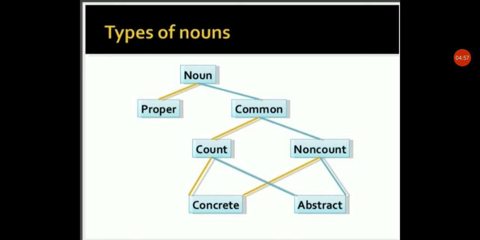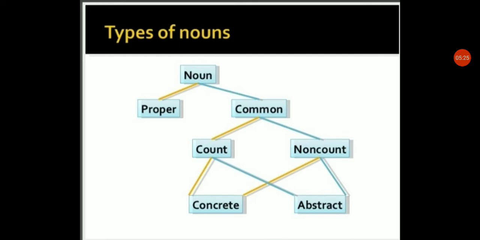Countable nouns are also divided into concrete and abstract. Dear students, concrete means capable of being perceived by the senses, not abstract or imaginary. For example, a tree.